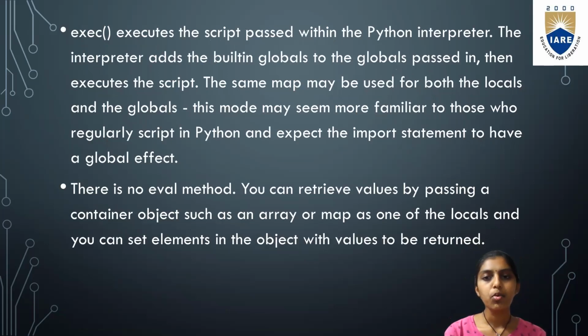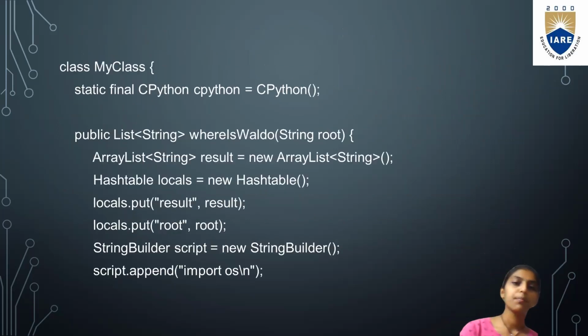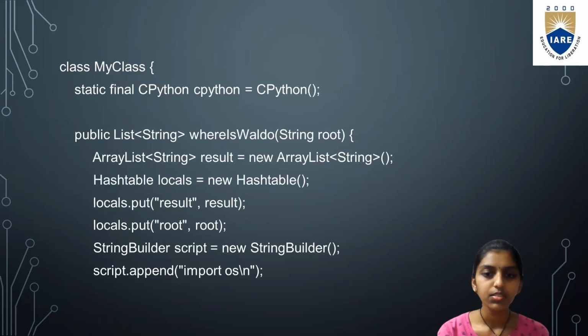This mode may seem more familiar to those who regularly script Python and expect the import statement to have a global effect. There is no eval method. You can retrieve values by passing a container object such as an array or map as one of the locals, and you can set elements in the object with values to be returned. So this is an example of Python embedded in Java.